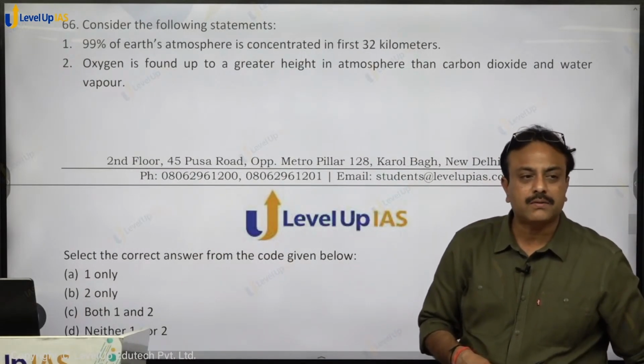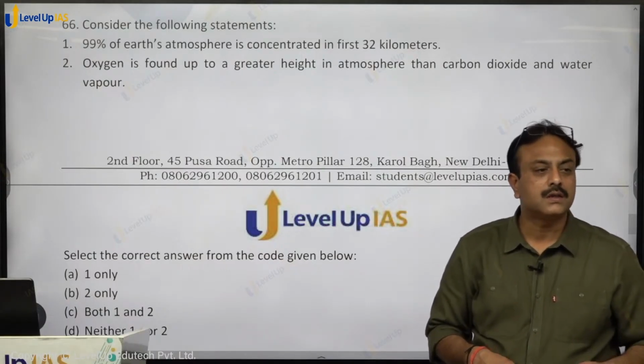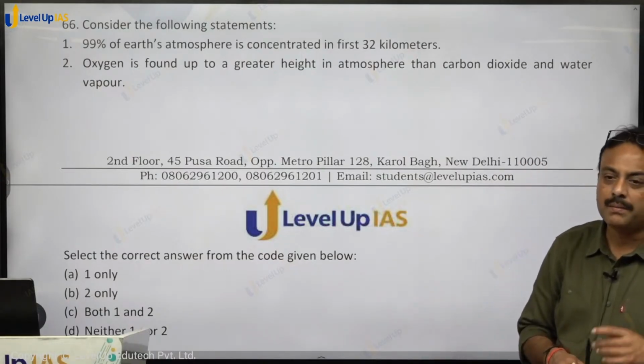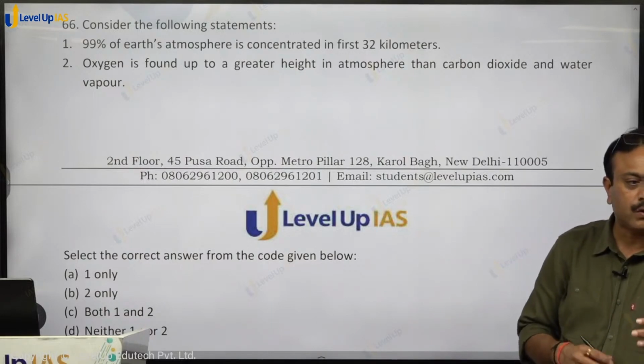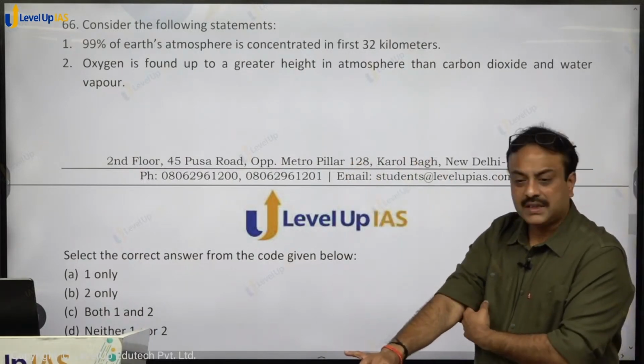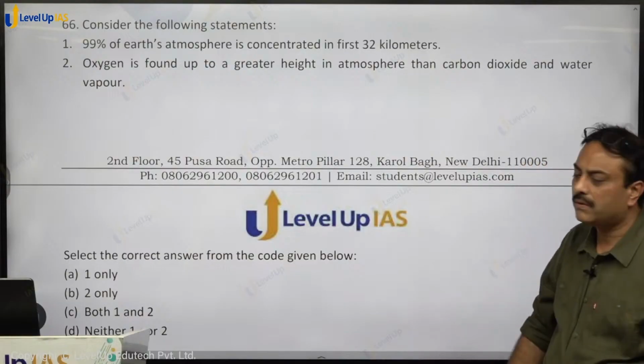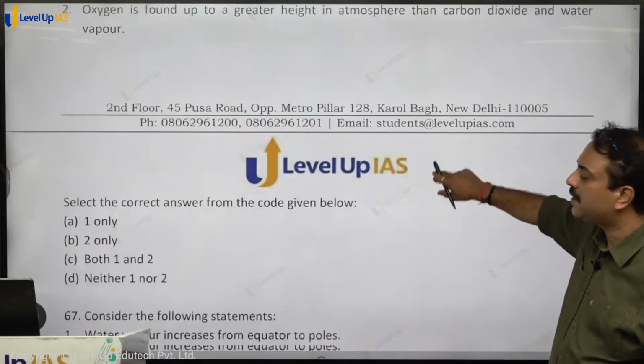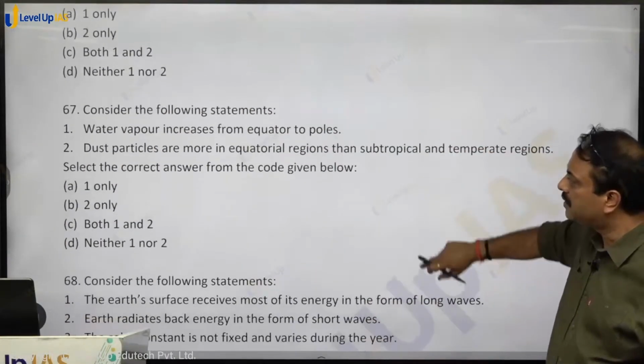Carbon dioxide and water vapor are found up till a height of 80 kilometers. It is a correct statement. So first is correct, second is also correct. 1 and 2 both are correct. Option C for cat shall be the right answer.